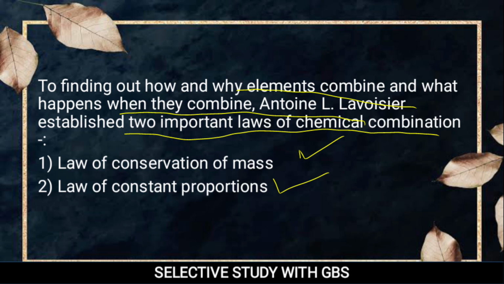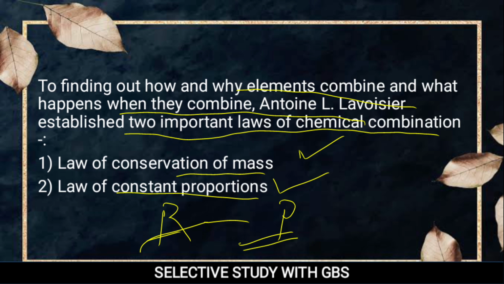If you go through these names, conservation of mass, constant proportion, you will find that conservation of mass means to conserve, to protect the mass. It means in a chemical reaction you will find one reactant side and another product side. If you consider the mass of the reactant side, it will always remain equal to the mass of the product side.